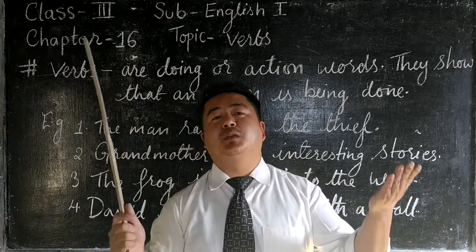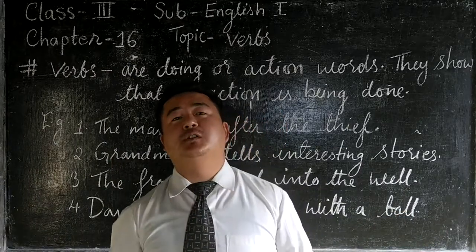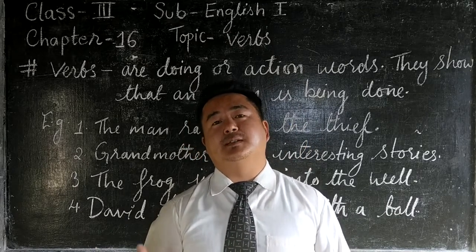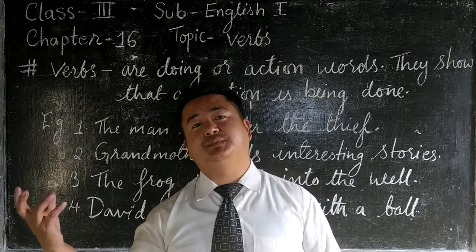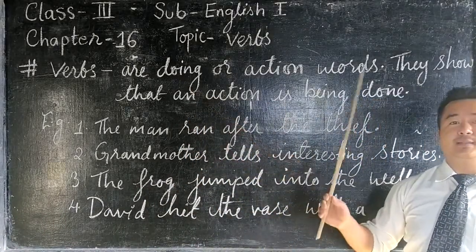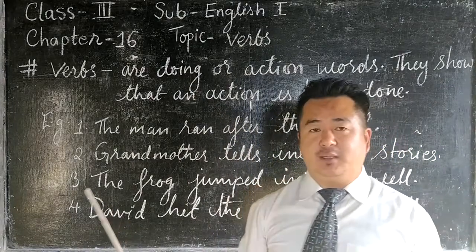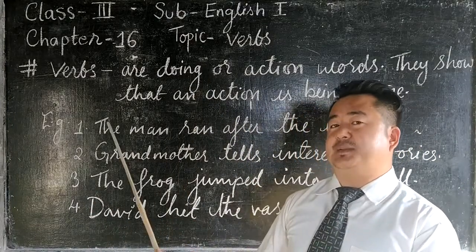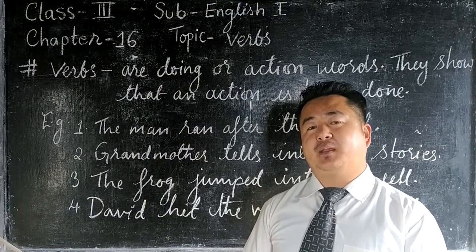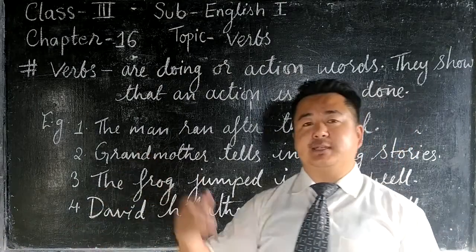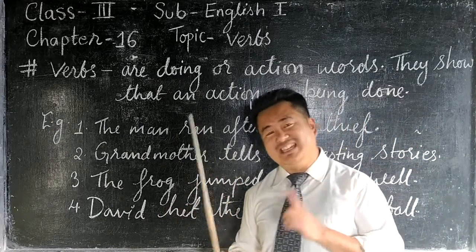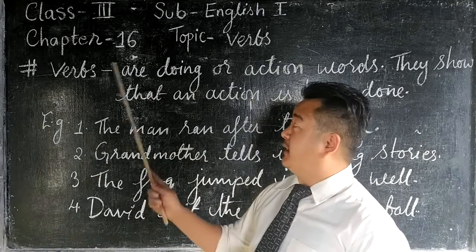Let me repeat again. What is a verb? A verb is the word that shows some action, it is a doing word. Somebody is doing some activity. The verb describes the action done by somebody. In a simple way, if you say verb, then you have to say is; if you say verbs, then you have to say are.